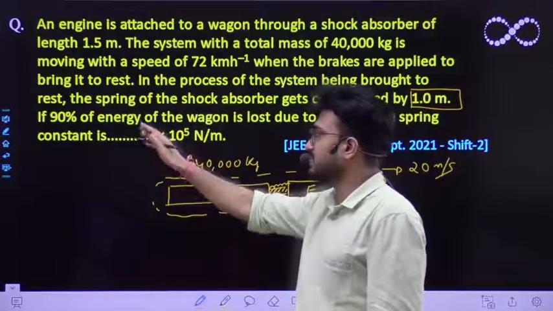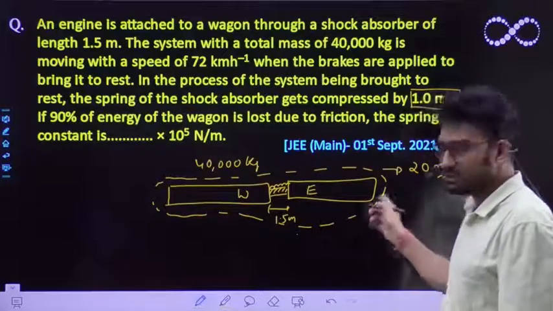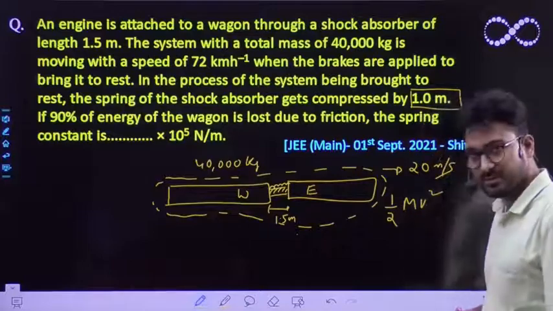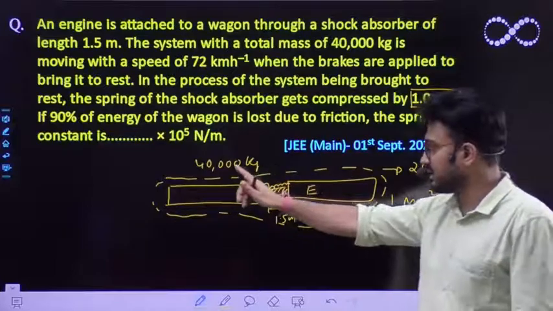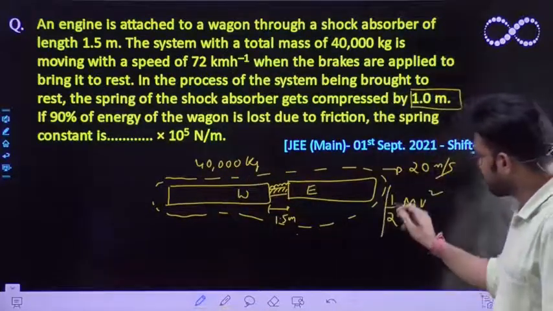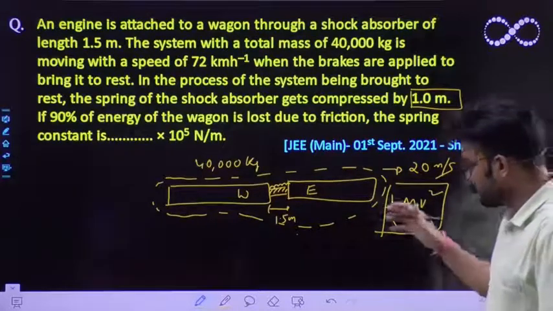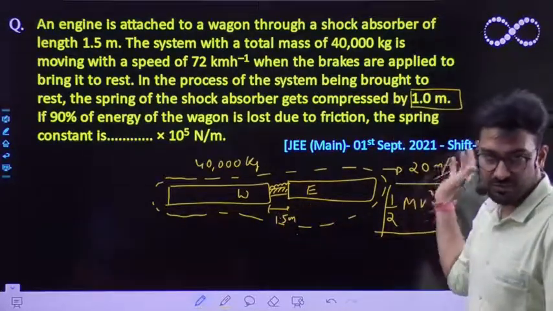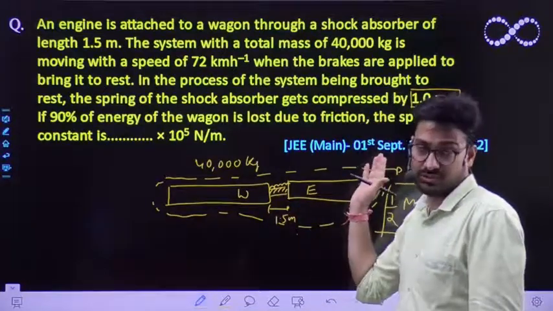If 90% of the energy of the wagon is lost due to friction, that means initially it has total kinetic energy of half mv square, don't you think? Because it was moving with a constant speed, v is 20, and the mass of the wagon and engine is 40,000 kg. So this much was the total energy possessed by the system initially. This has to be spent in the form of work done by frictional force as well as energy stored in the spring, because the spring is also compressed.